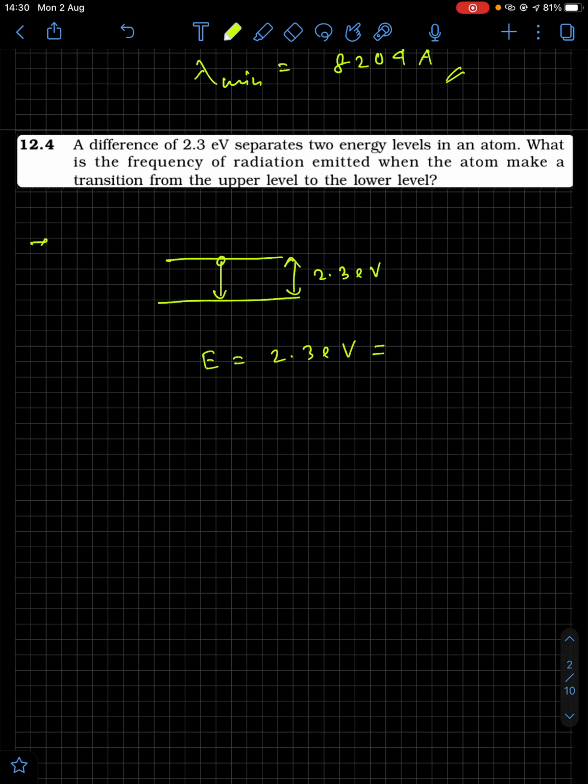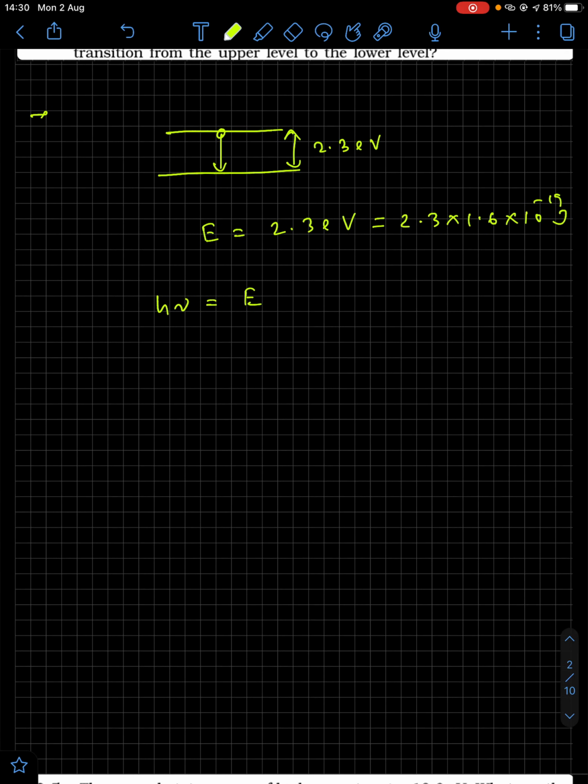Now you have to put that in the SI unit, joule. That will be 2.3 into 1.6 into 10 to the power minus 19 joule. So E is h nu, or directly h nu is equal to E. So nu equal to E by h. So the value of E is 2.3 into 1.6 into 10 to the power minus 19 divided by 6.6 into 10 to the power minus 34.